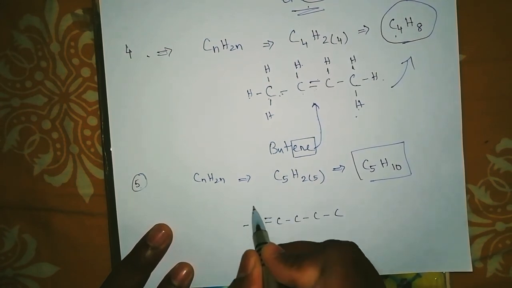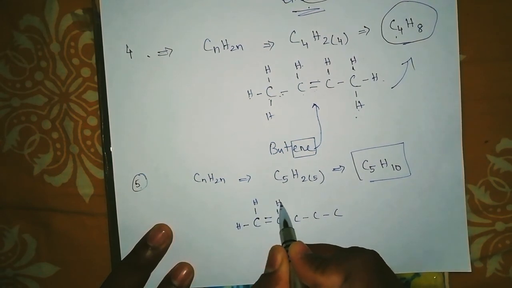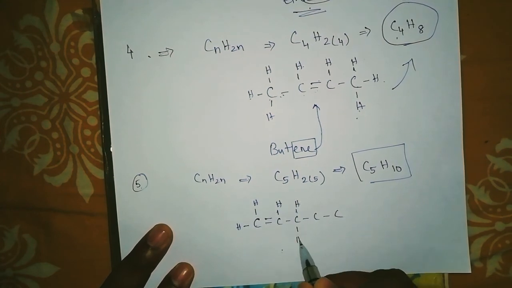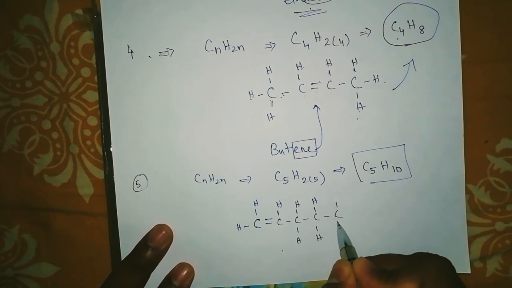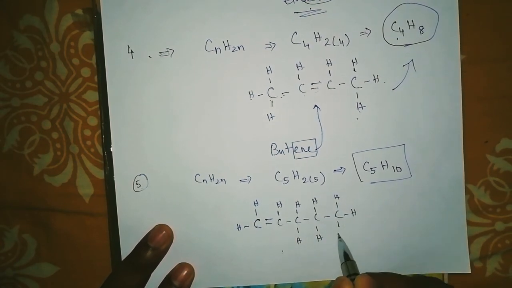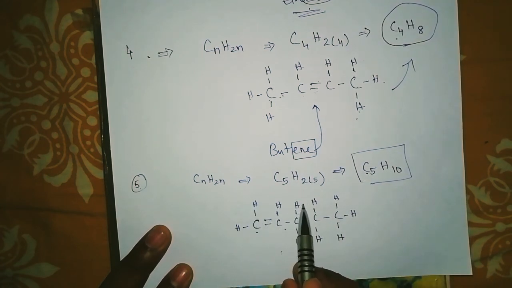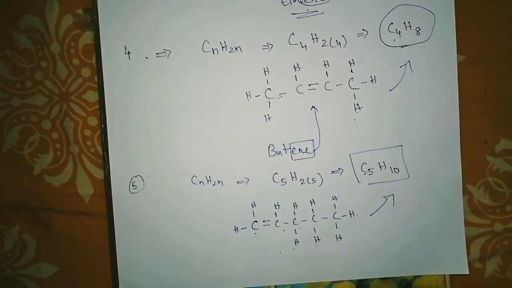So 1, 2, 3, 4 satisfied. This carbon has 1, 2, 3 already, so only 1 you have to write. This carbon has 2 already, so 2 we need to write. This also needs 2 hydrogens, and this needs 3 hydrogens to satisfy their valency. Now count the number of carbon atoms. 1, 2, 3, 4, 5. C5. And how many hydrogen atoms? 1, 2, 3, 4, 5, 6, 7, 8, 9, 10. 10. So it satisfies the formula.